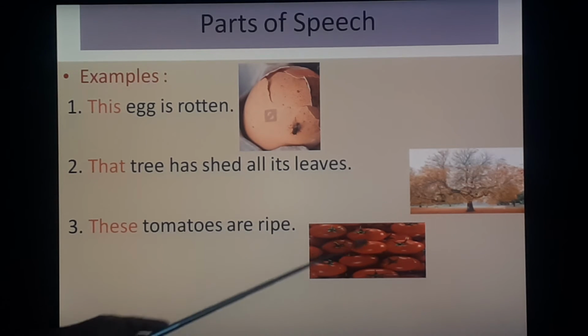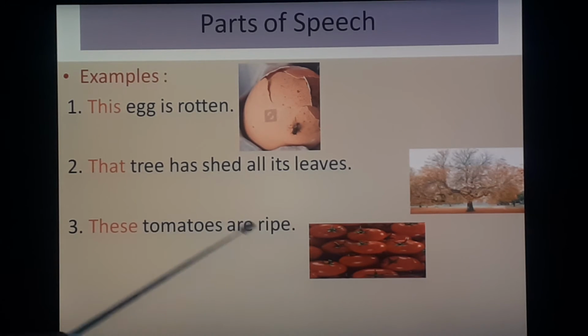In plural form and near or close, then you have to use these. These tomatoes are ripe. So here demonstrative: this, that, these. All these are called demonstrative adjectives.